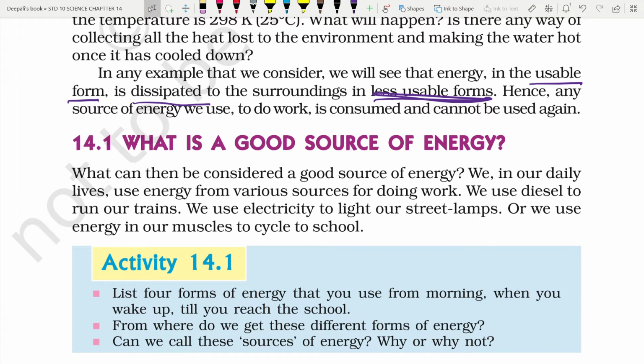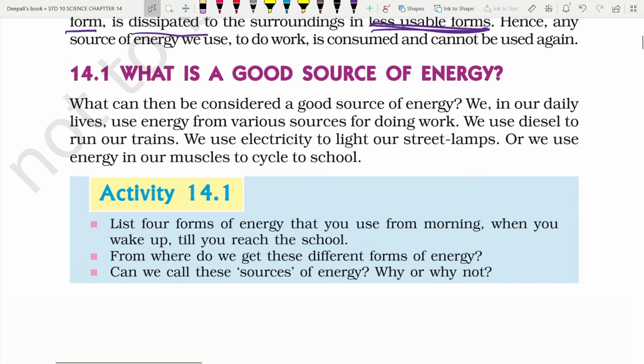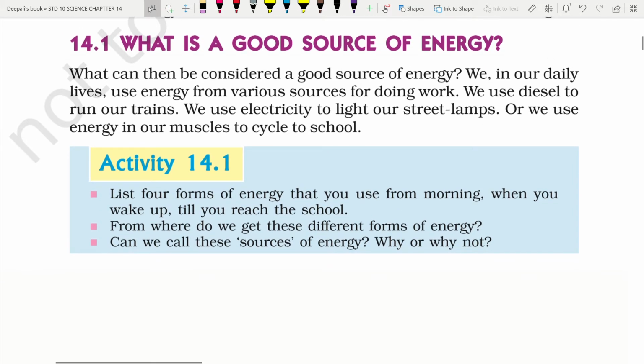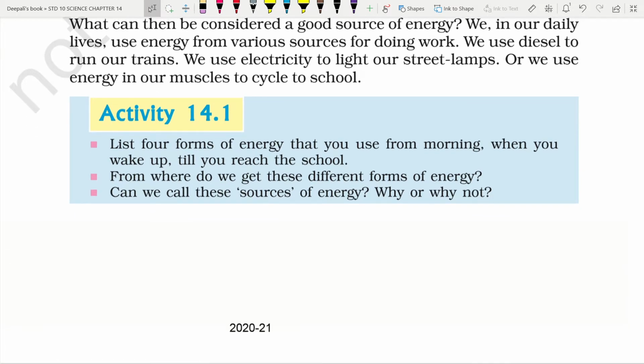We in our daily life use energy from various sources for doing work. We use diesel to run our trains. We use energy to light our street lamps, or we use energy in our muscles to cycle to the school. List 4 forms of energy that we use from morning when you wake up till you reach the school. From where do we get these different forms of energy? Can we call this a source of energy? What and why?